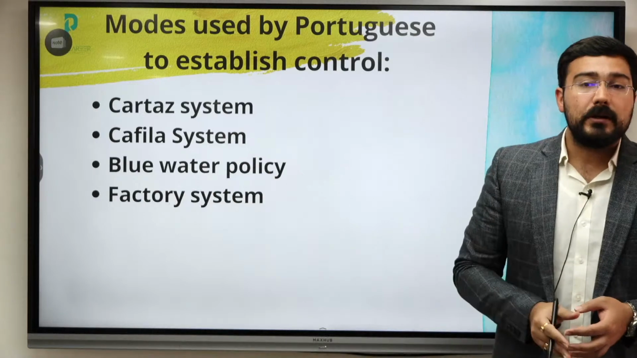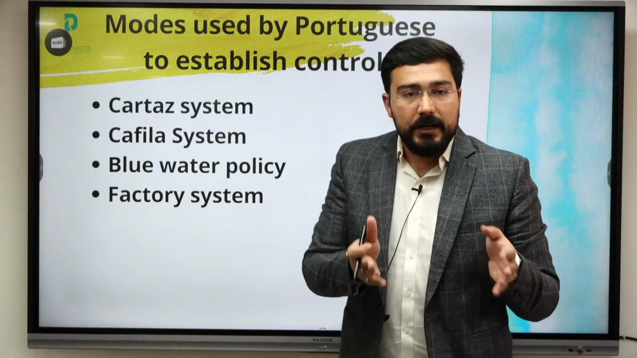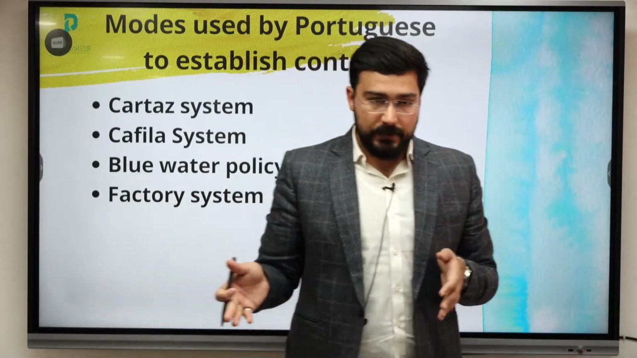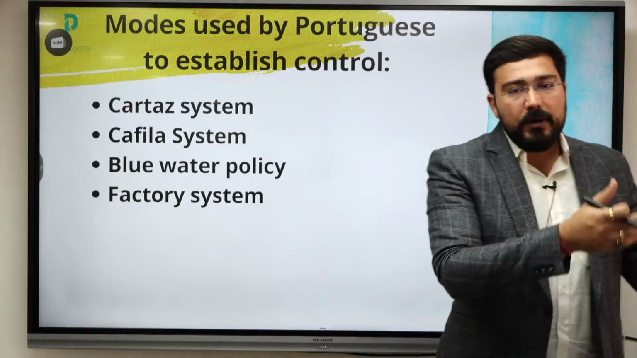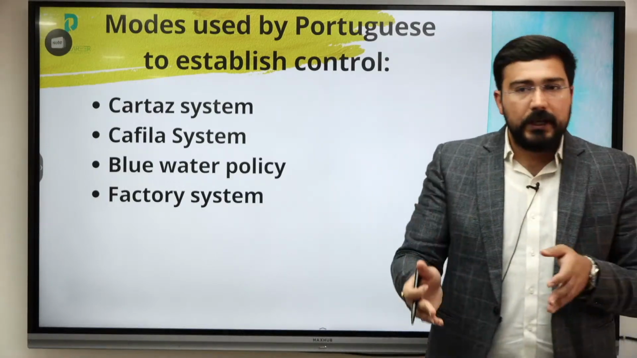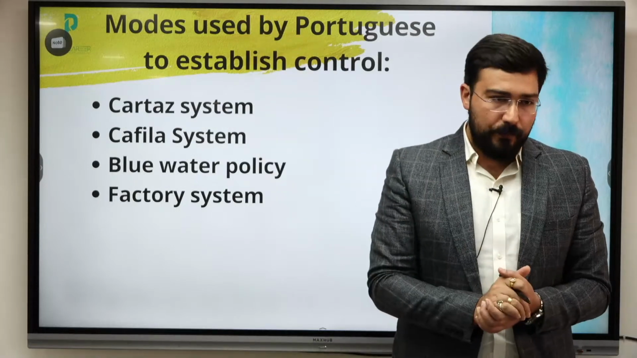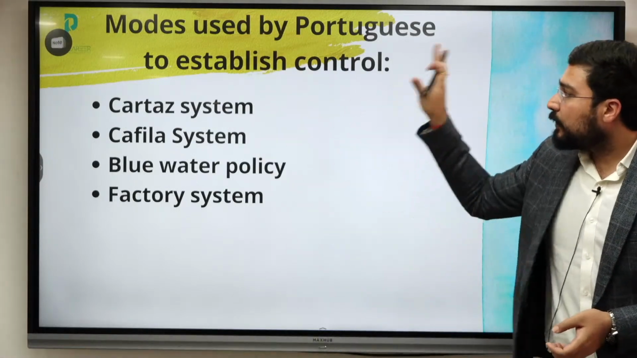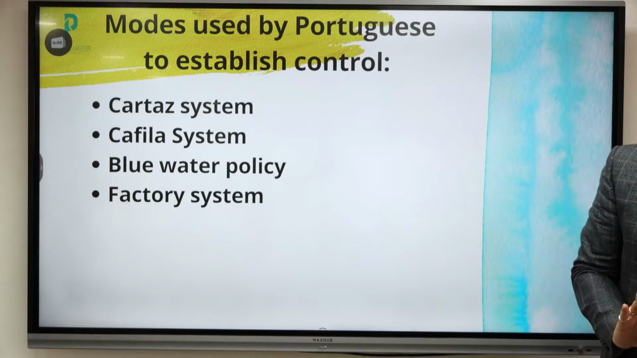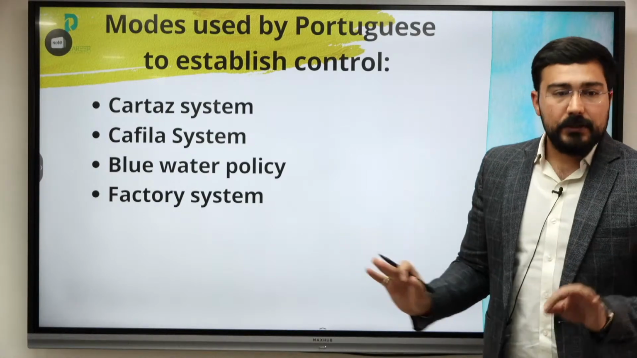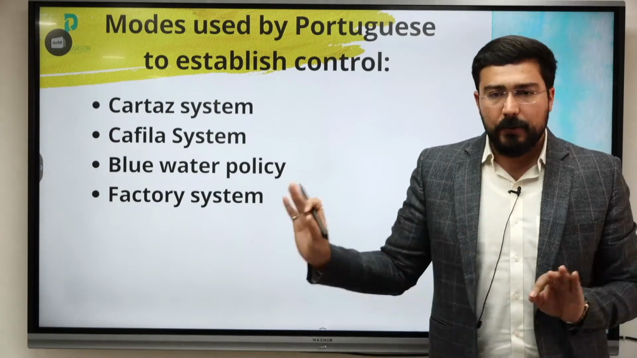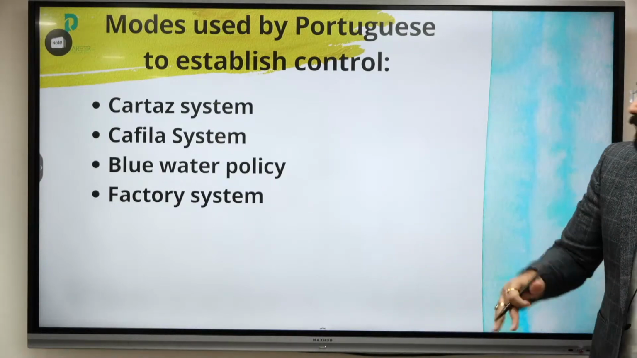And finally comes the factory system, where they created various big warehouses, okay, so that produce can be taken from the Indian merchants, stored there, and eventually taken to the Europe. So these were the various methods which were used by the Portuguese to establish control. This can be a pertinent question. इसको question mark आपके handout में भी है ये topic, इसको mark करके रख लेना. ठीक है? We'll discuss it further also.